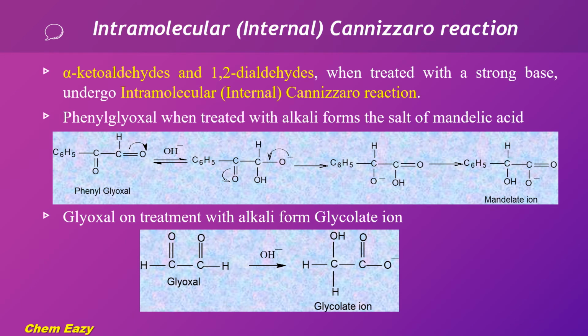When alpha ketoaldehydes and 1,2-dialdehydes are treated with a strong base, they undergo intramolecular Cannizzaro reaction. Here the internal reaction takes place, that is, the reaction is not between two aldehydes. Within a molecule itself, the Cannizzaro reaction takes place. For example, phenyl glyoxal, which is one of the alpha ketoaldehydes, undergoes internal Cannizzaro reaction and produces mandelate ion, and 1,2-dialdehyde, that is glyoxal, by Cannizzaro reaction produces glycolate anion.